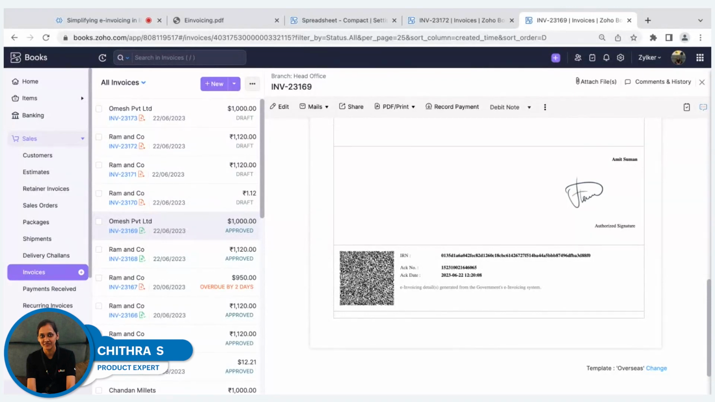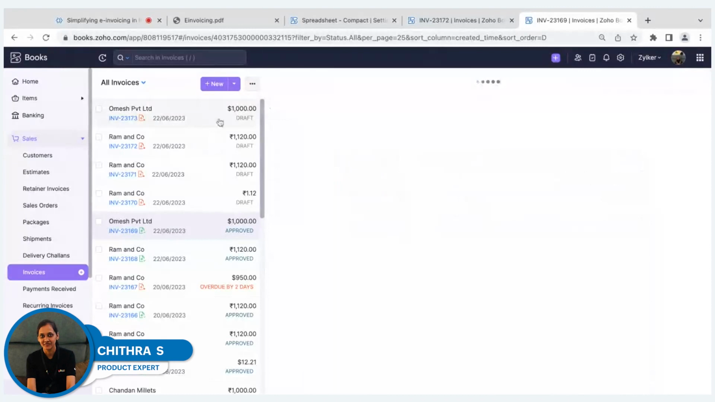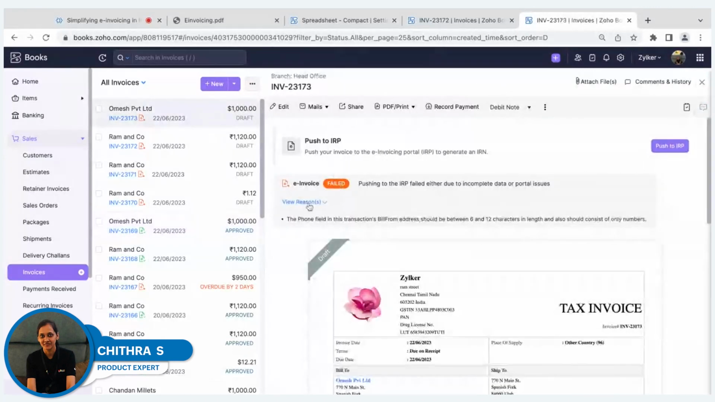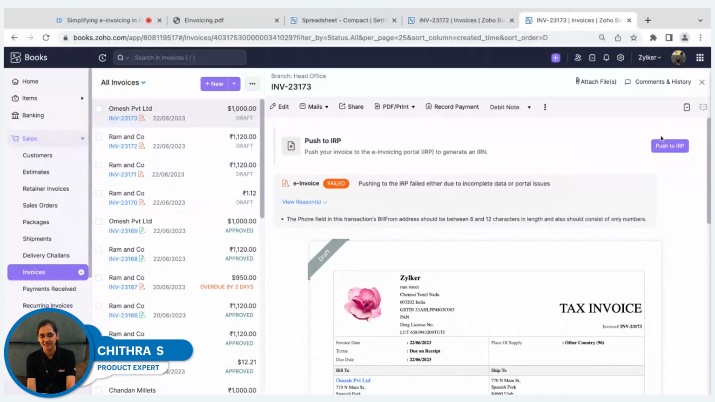Just in case certain data is not available, like if there is a mismatch in any character limit or certain data is not perfectly present, then the status will be reflected as failed. And also it will show you for what reason this invoice is not successfully pushed to the IRP. So you can make the changes as suggested and you can re-push this data to the e-invoicing portal once again.